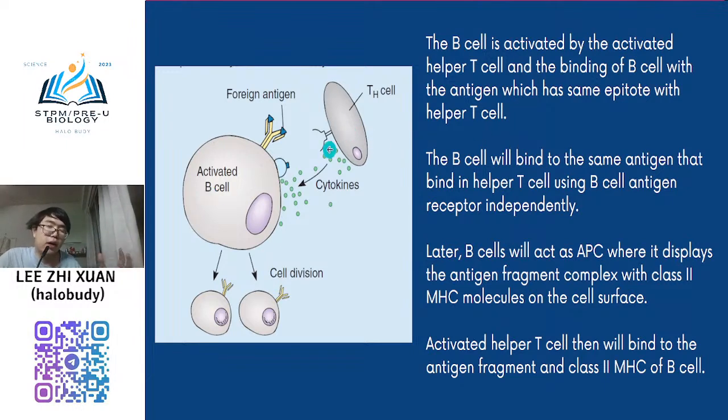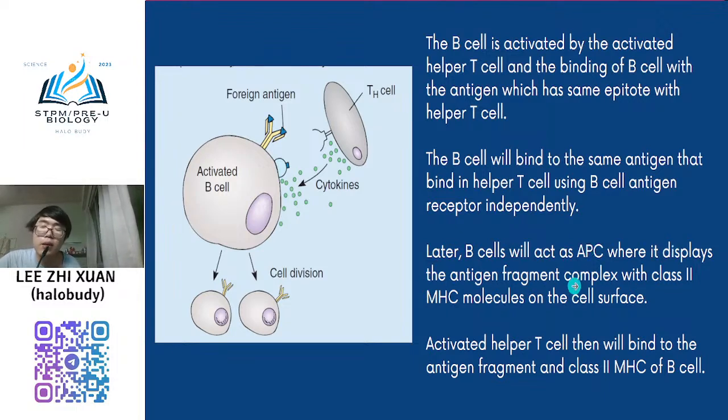Meaning that when the helper T cell recognizes an antigen, this B cell, not activated yet, also needs to find a similar antigen. It will look for it; it only knows its job is to engulf antigen. It searches, and if there is antigen, it eats it. Once it engulfs, it will also act as an APC.